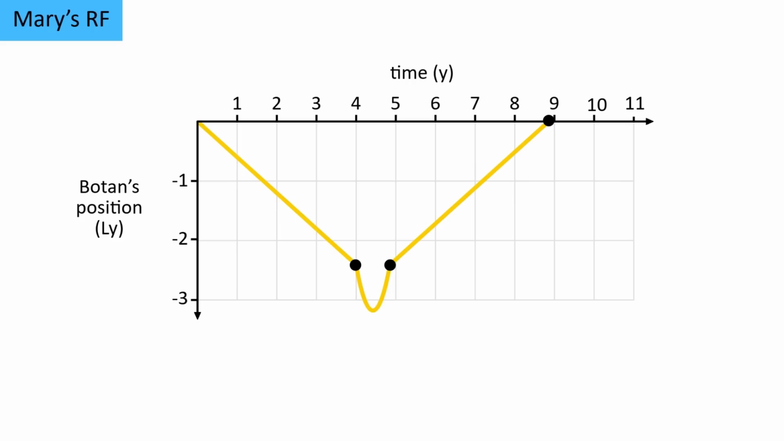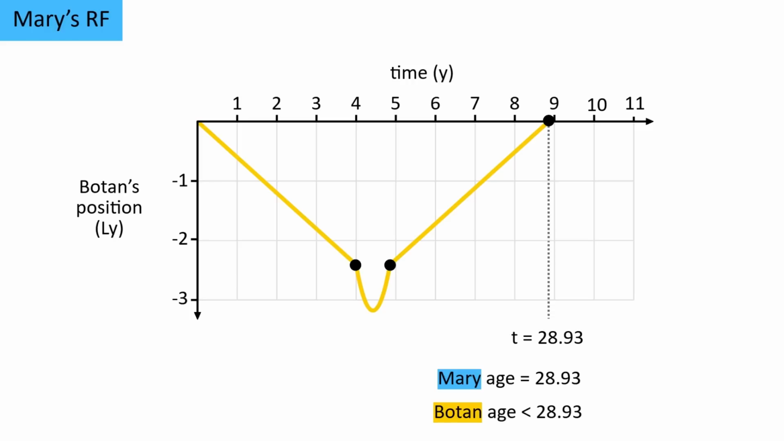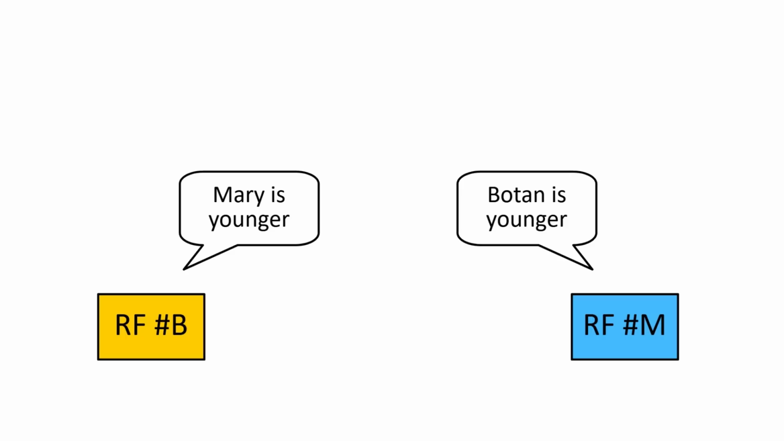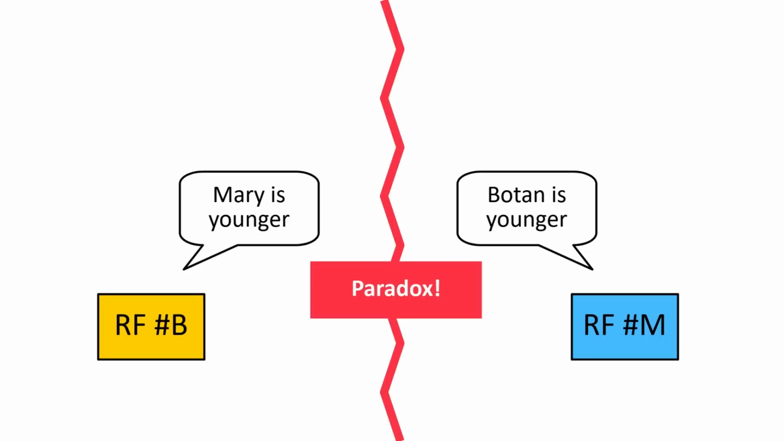So even without doing the calculations, we already know what should happen. Mary is stationary since it's her reference frame, so she ages normally and is 28.93 by the end. But Botan is moving the whole time, and therefore experiences at least some amount of time dilation, which makes her younger than 28.93 by the end. So again, it looks like one reference frame tells us Mary is younger when they reunite, and one reference frame tells us Botan is younger, so we still have a contradiction.